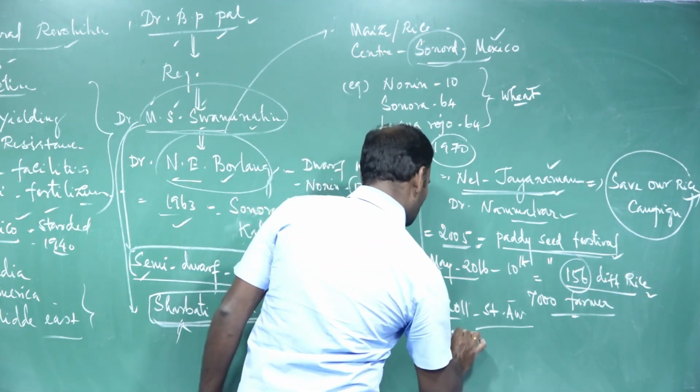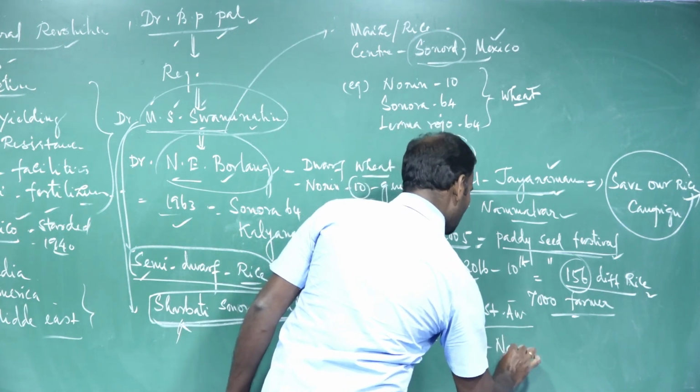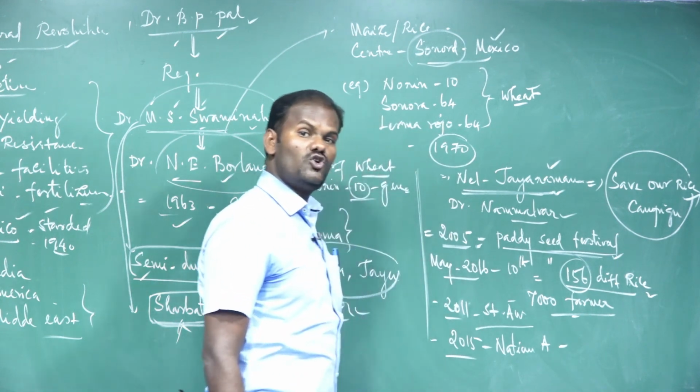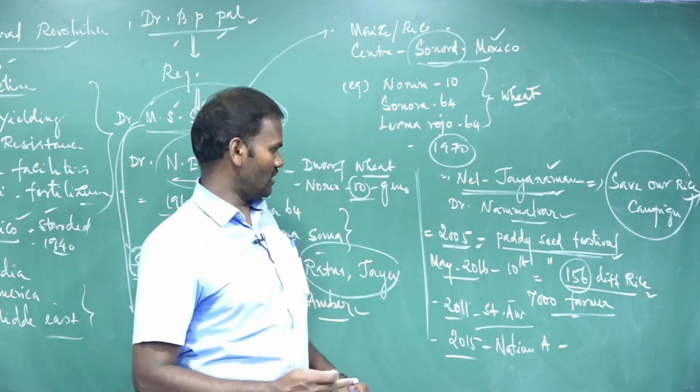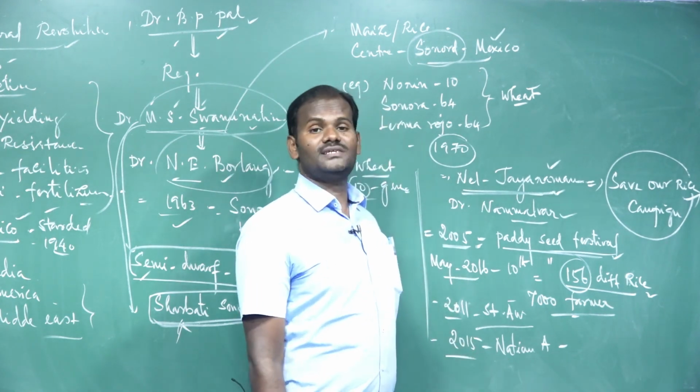Also in 2015 he received a national award for the best genome savior for the protection of our traditional rice varieties. For this he received a national award also.